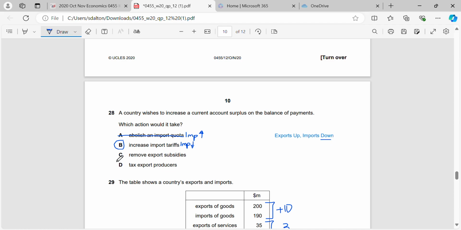Imports go down. Removing export subsidies, what's that going to do? That's going to bring the level of exports down, because we're giving less money to the exporters. And we know that exports has to go up to increase the surplus. And finally, taxing export producers, again, that's going to bring the level of exports down, because we're now going to tax the people that are exporting to other countries, meaning that the price of the exports will become more expensive and fewer people in other countries will buy them.